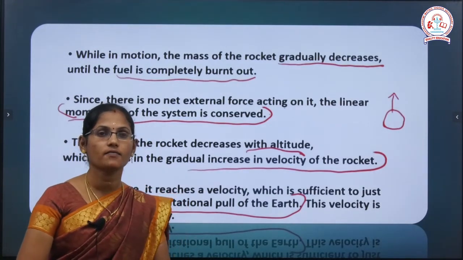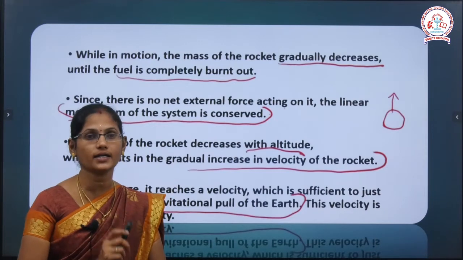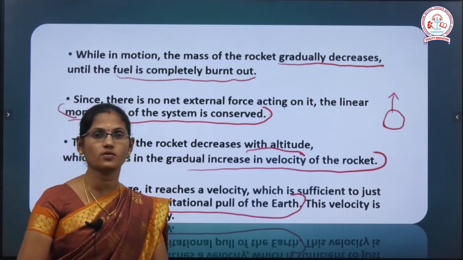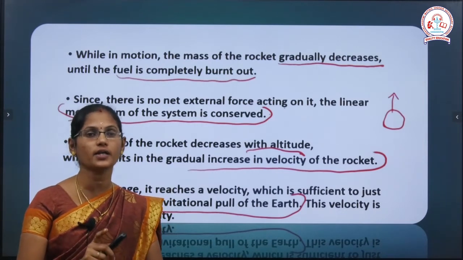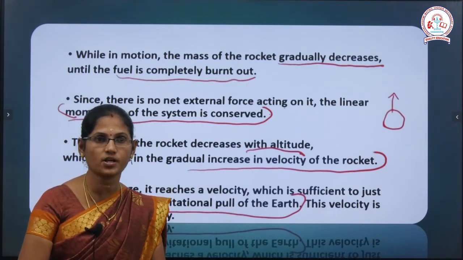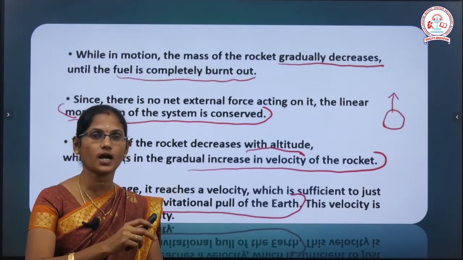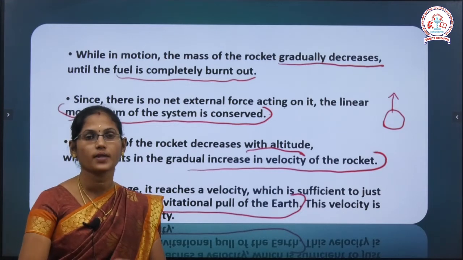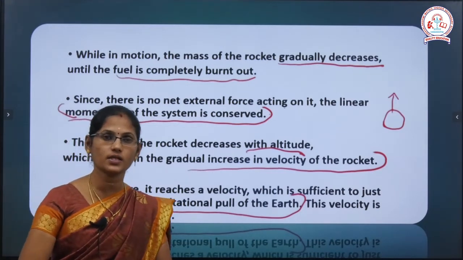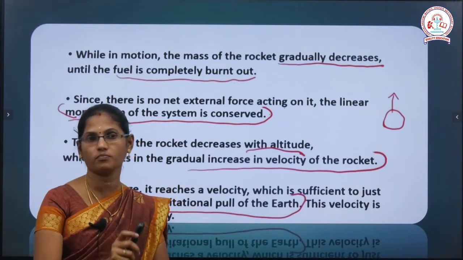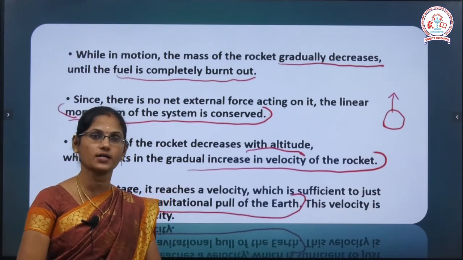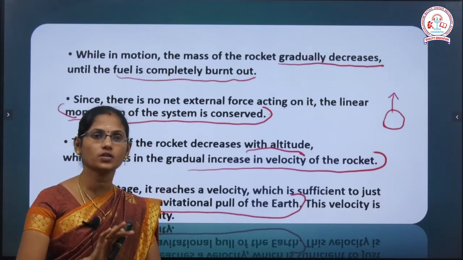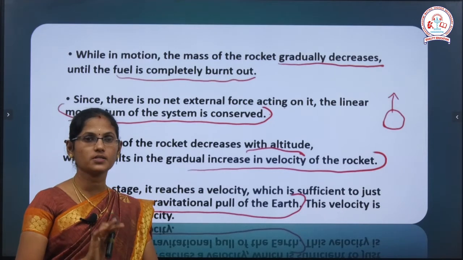In this case we have to explain the second principle, conservation of momentum. In the previous slide there are two main principles we are using: one is Newton's third law of motion and the other is the law of conservation of momentum. In the first step the rocket moves forward, and we use Newton's third law of motion. In the second case we use the law of conservation of momentum. So what is the concept of the law of conservation of momentum? If there is no net external force acting on the body, the linear momentum is conserved.